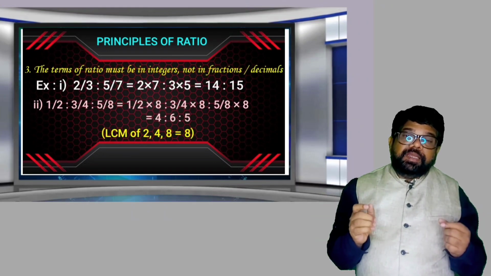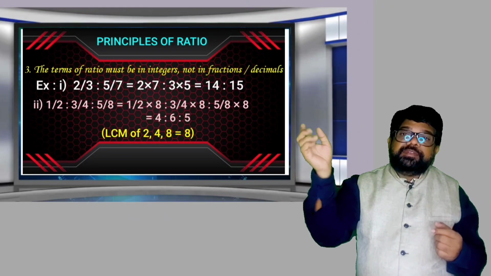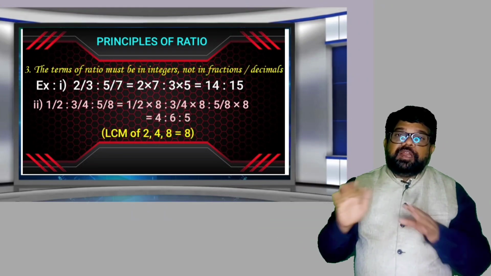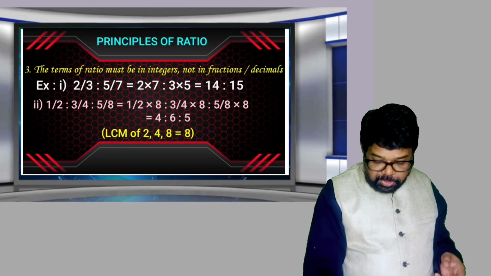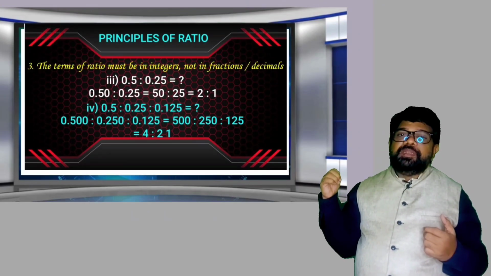What is the strategy? Calculate the LCM of the denominators, multiply each and every term with the LCM, all fractions get cancelled, and it is converted into integers. Understood? Now suppose the terms are given in decimals, what do you do?